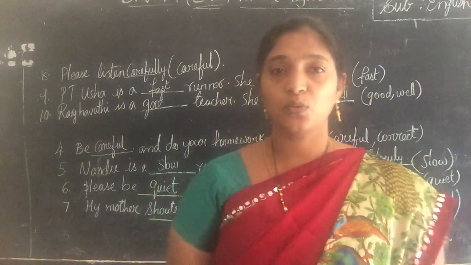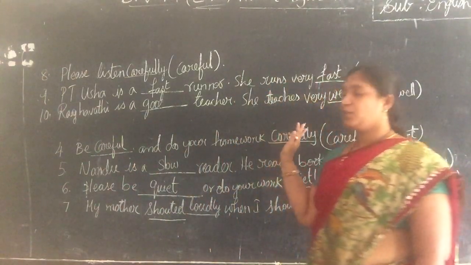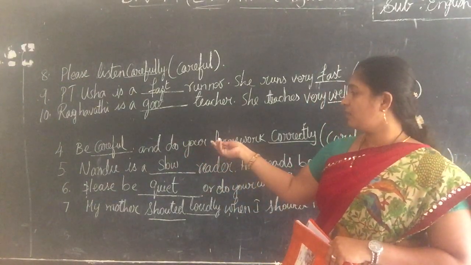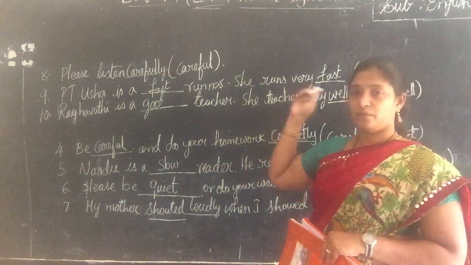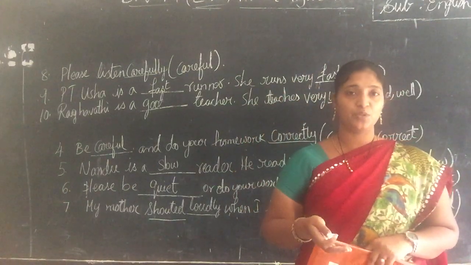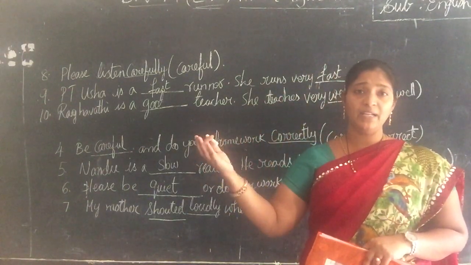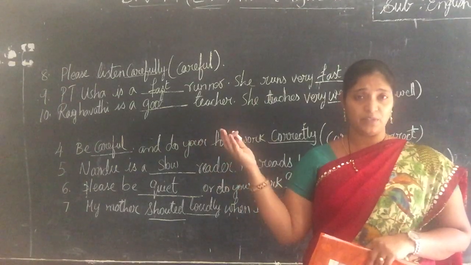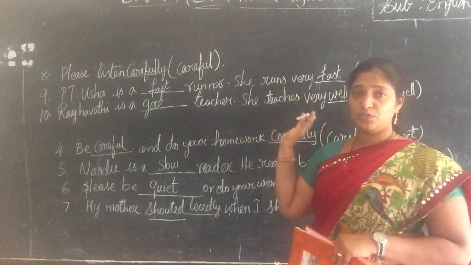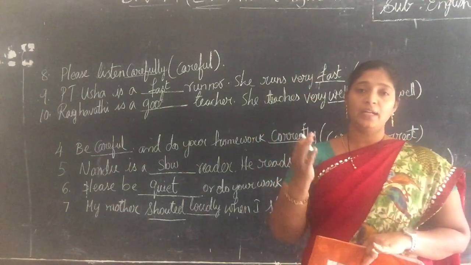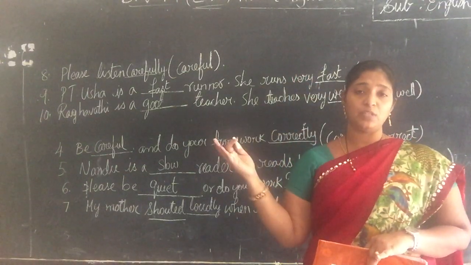Okay children, so read them carefully, try to find new words and answer them, and write down the list of adjectives and see for how many adjectives you can add an ly and convert them into an adverb. So that is how you have to plan your writing. Make a list of adjectives and try adding ly to them.